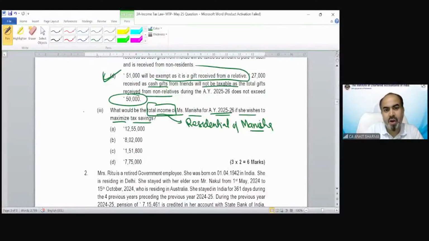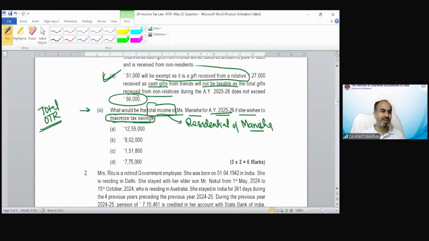Question number 3. Now you give the answer to this question. What is going to be the total income if she opts for the optional tax regime? She is under the optional tax regime. So what would be the total income of Manisha if she wants to maximize tax saving? How can she maximize her tax saving in this case? What is the correct answer in your opinion? It's a very, very interesting question. What is the answer of point number 3?